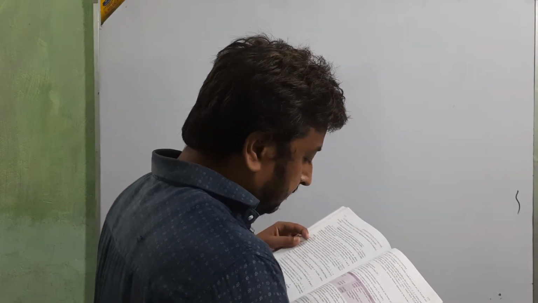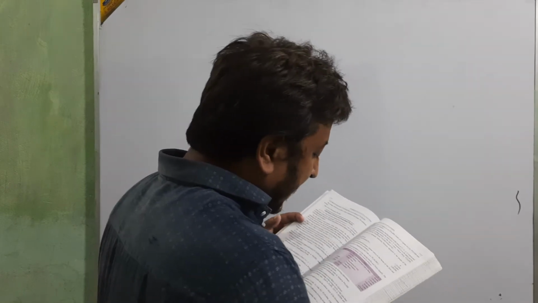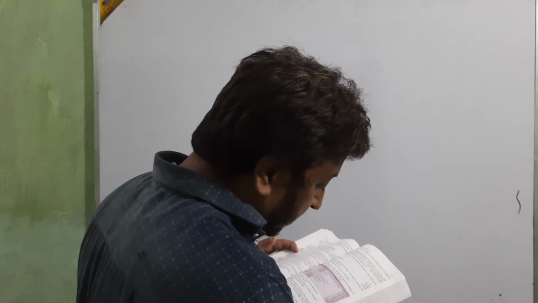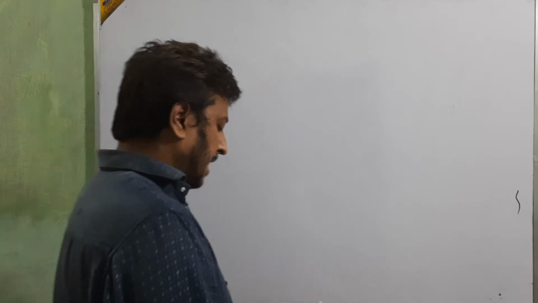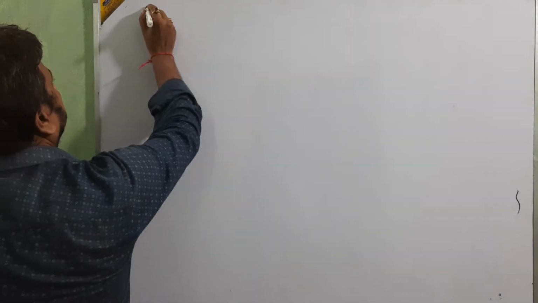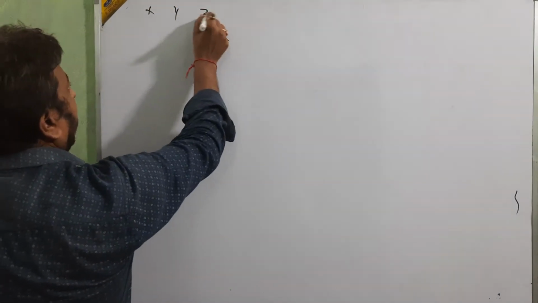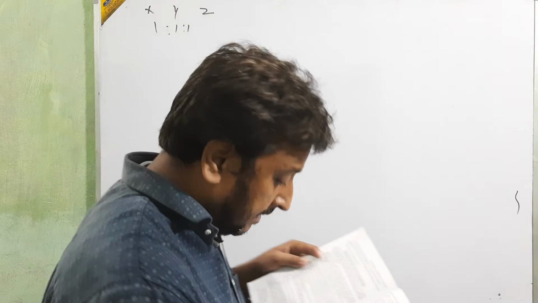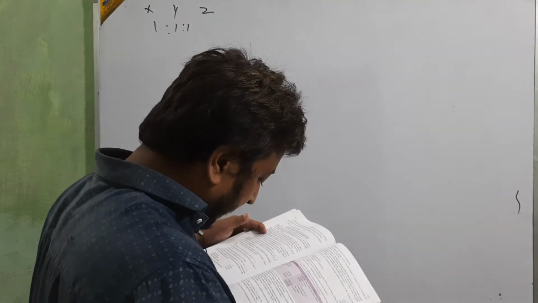It's the first question. X, Y and Z are partners, and their profit sharing ratio is equal, 1:1:1. Clear? Up to this no problem. Then the balance sheet is given.